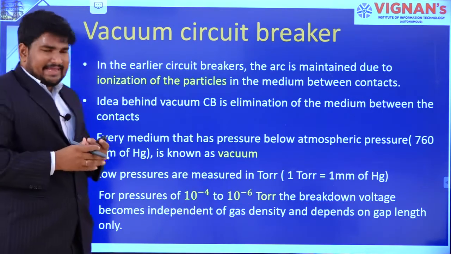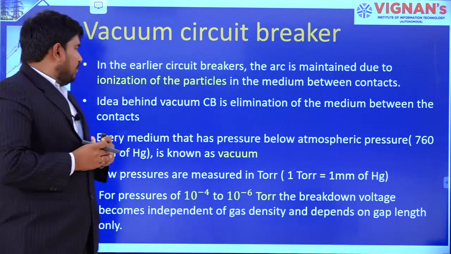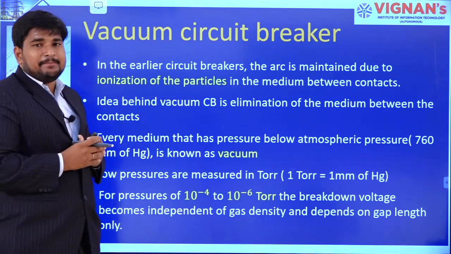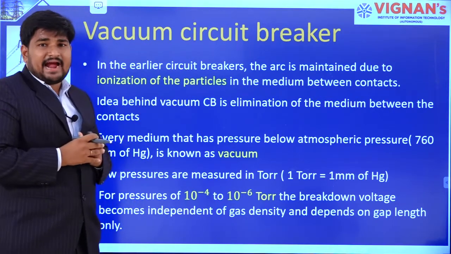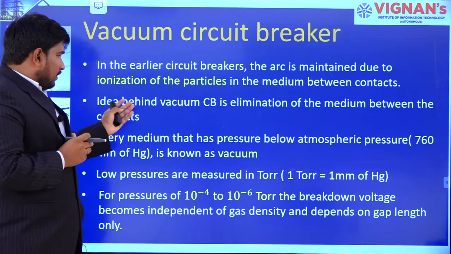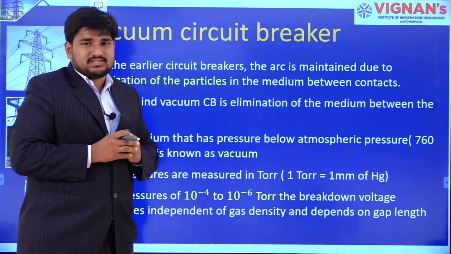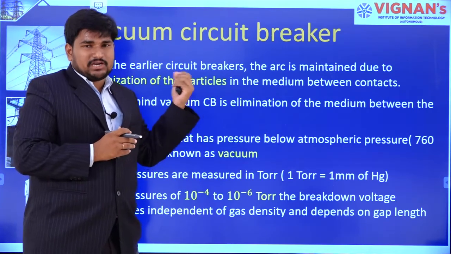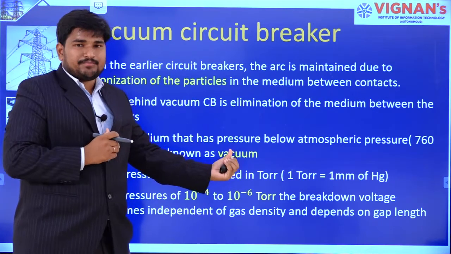In the earlier circuit breakers, the arc is maintained due to ionization of particles in between the contacts. So the vacuum circuit breaker idea came from eliminating the medium between the contacts. That is the vacuum circuit breaker. So what is the definition of vacuum?